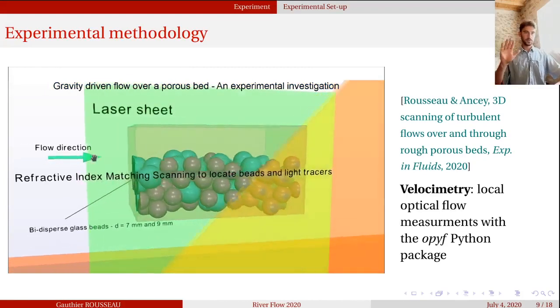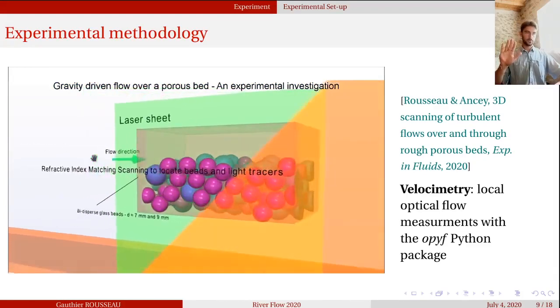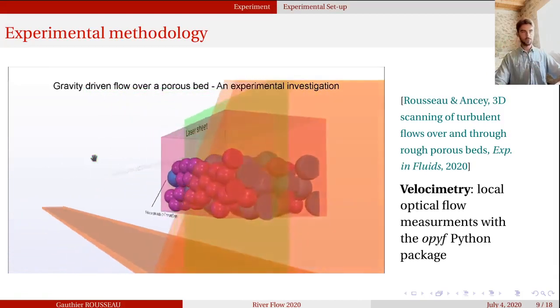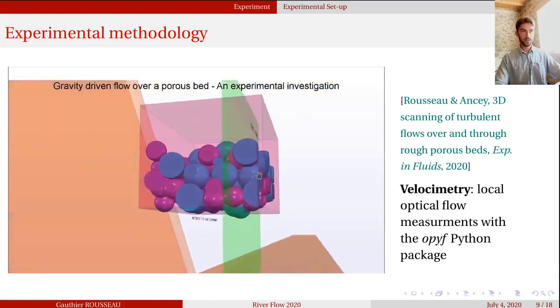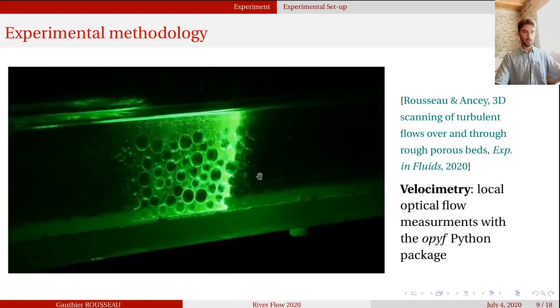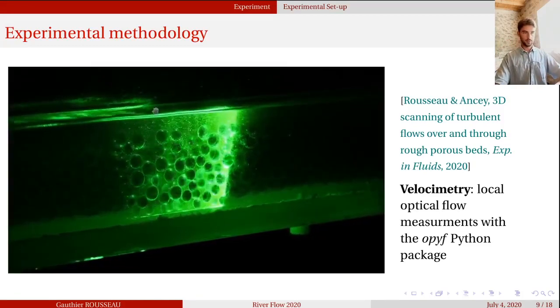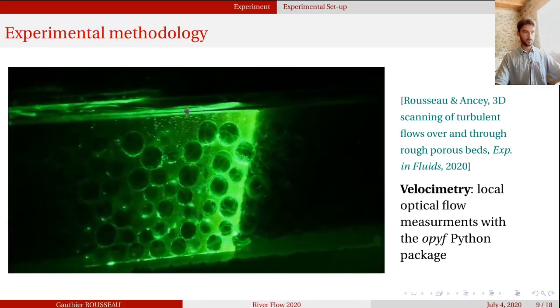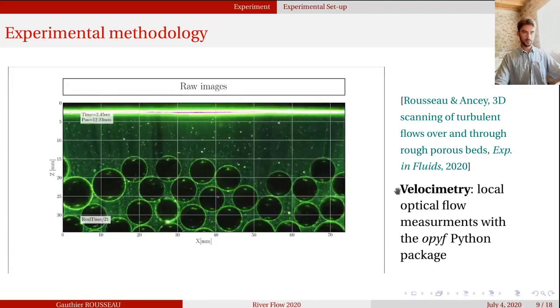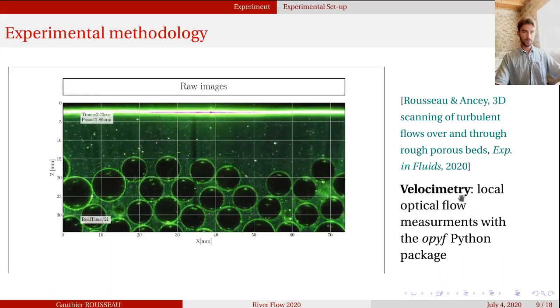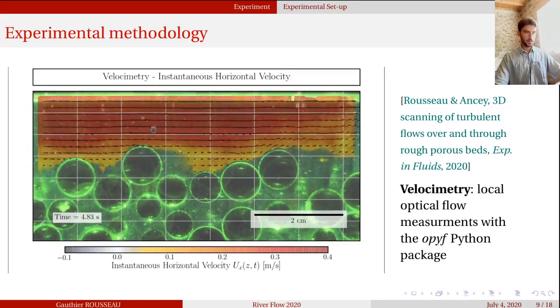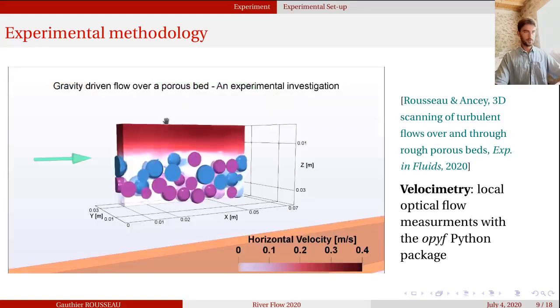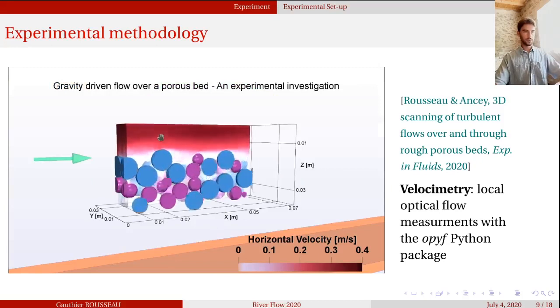The concept of the methodology was to have a laser sheet traveling through the medium in the transverse direction to collect at the same time the bead positions as well as the velocities, and the velocities were captured by tracers. The movement of the tracers was captured with the OpenPIV Python package algorithm that allows the local optical flow measurements of the particles. And then here are the velocity field measurements, collected in different successive planes.